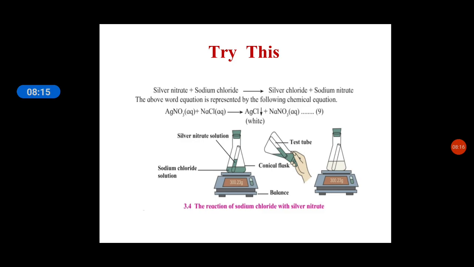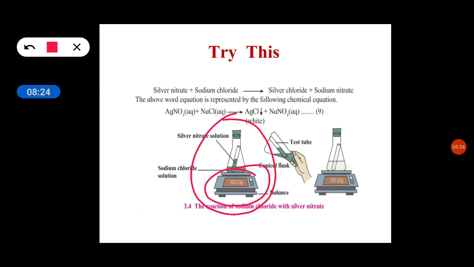Now when we talk about these two conical flasks, when we are weighing the first conical flask, here the balance shows 300.23 gram, right? Now when we tilt the test tube in the conical flask, when the silver nitrate mixes with sodium chloride, and then we weigh, what are we going to get? Here we are going to get the same weight on the balance, that is 300.23 grams.